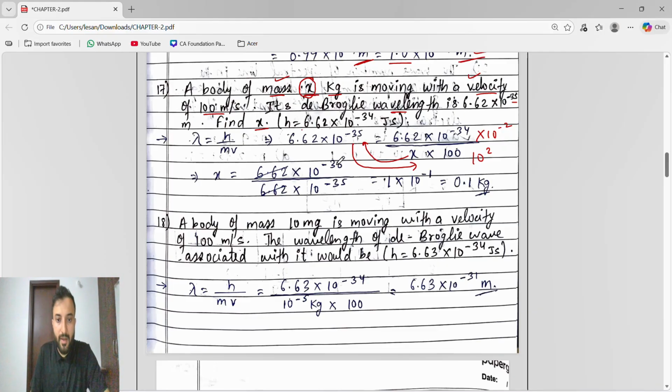So 10 to the power of minus 36 and 10 to the power of minus 35. When minus 35 goes up, it becomes 10 to the power of plus 35. So minus 36 plus 35 is 10 to the power of minus 1. The 6.62 terms get cancelled, giving 1. So 1 into 10 to the power of minus 1. We write 0.1 kg based upon the option, correct? Very important: both are getting cancelled, so don't think that 0 is there, because both get cancelled.